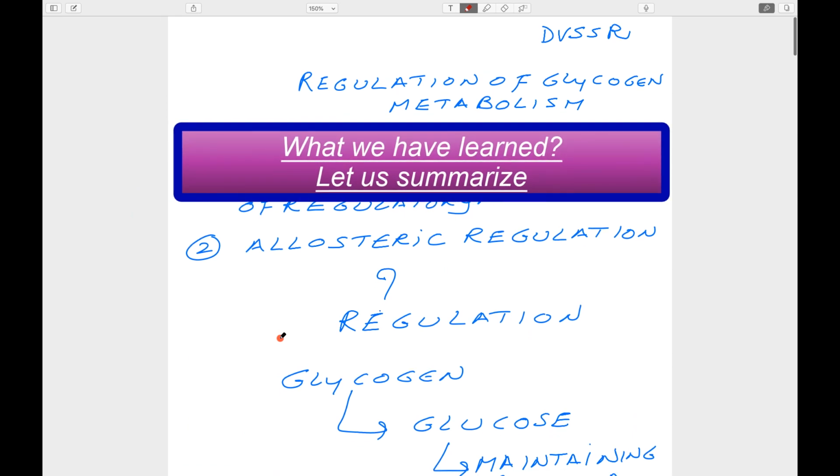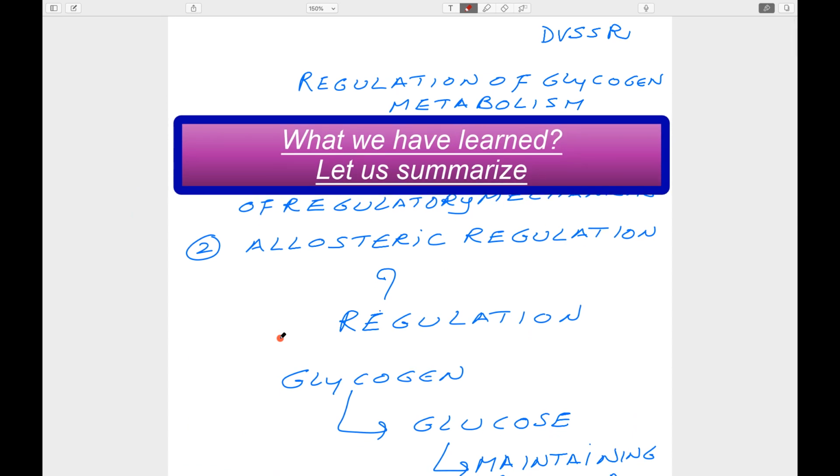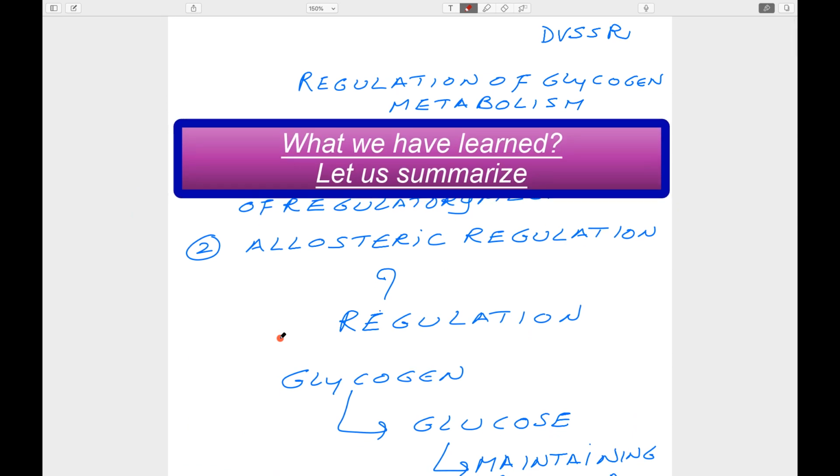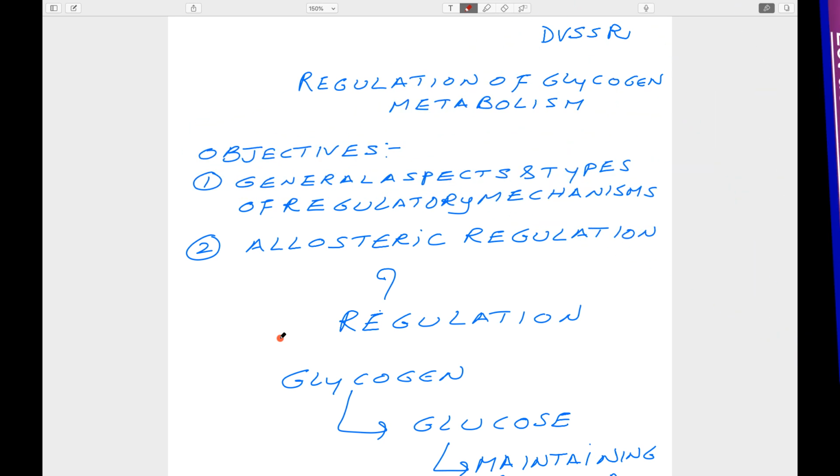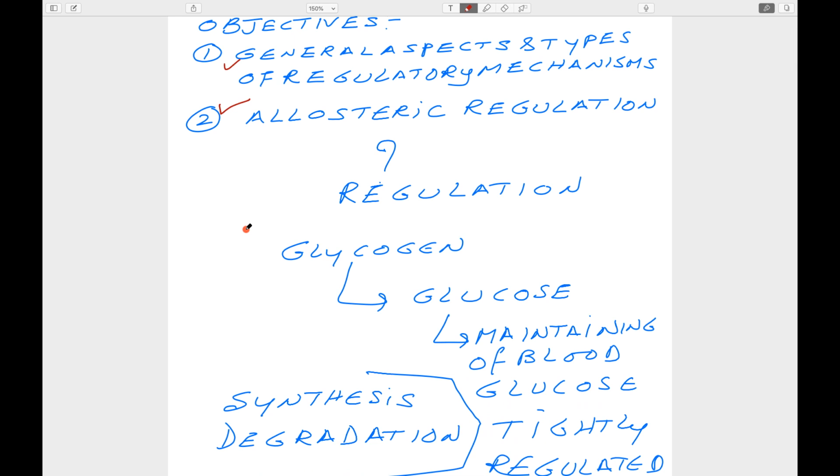I will summarize today's session. We have taken up regulation of glycogen metabolism. The objectives we set in this session are general aspects and types of regulatory mechanism. Then we focused on the allosteric regulation. Then we said why regulation. We said regulation is a must process to keep a cell in normal state.